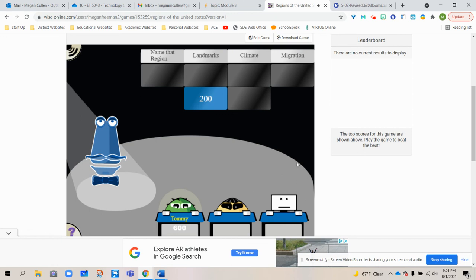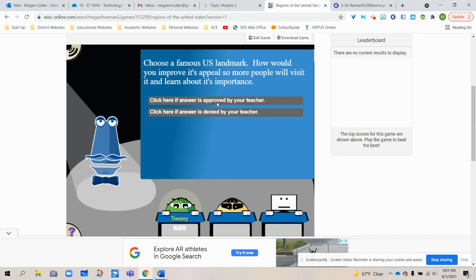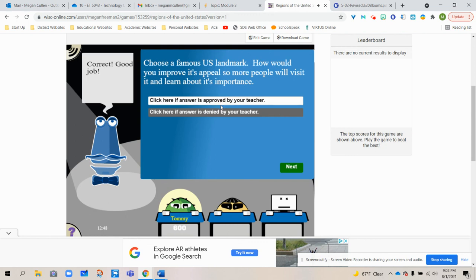And finally, the last category on the revised Bloom's Taxonomy is the creating category. And here is an example of a question. Choose a famous U.S. landmark. How would you improve its appeal so more people will visit it and learn about its importance? In this, a student would choose a landmark. They would create ways in which that landmark could bring more visitors, causing it to have more appeal so that more people can learn about the importance of that landmark. If they have completed that assignment, they would choose the correct answer.